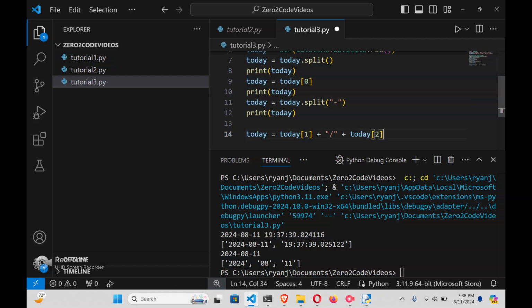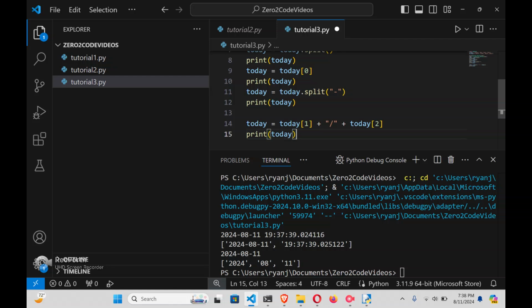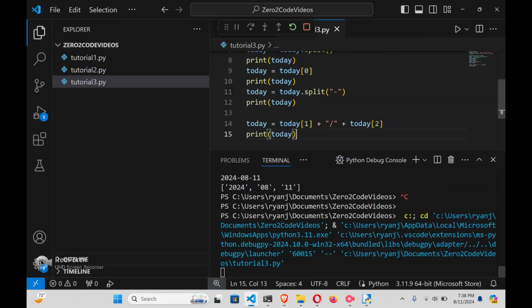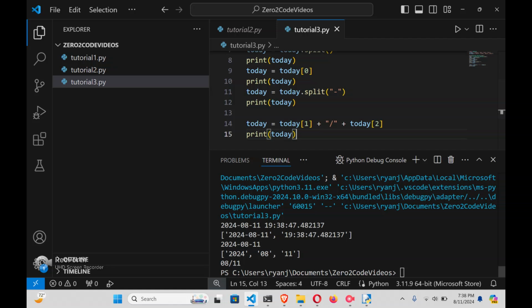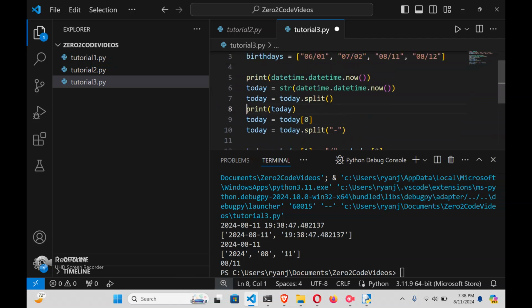Strings to stitch them together. Okay, let's print today again and make sure we're getting exactly what we expect and want. Okay, that looks better. Let's go ahead and remove all of our previous print statements, keeping our code squeaky clean.